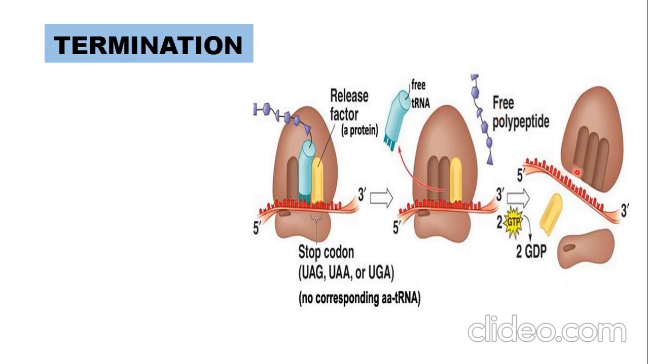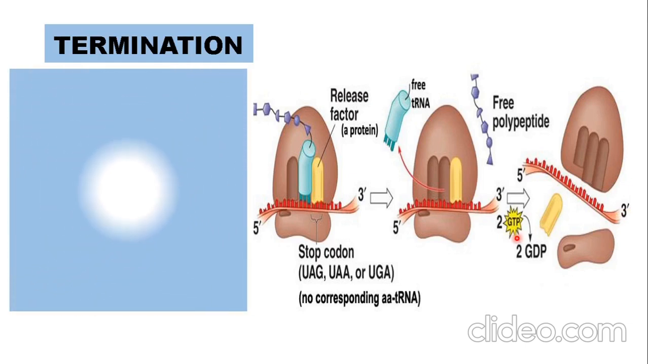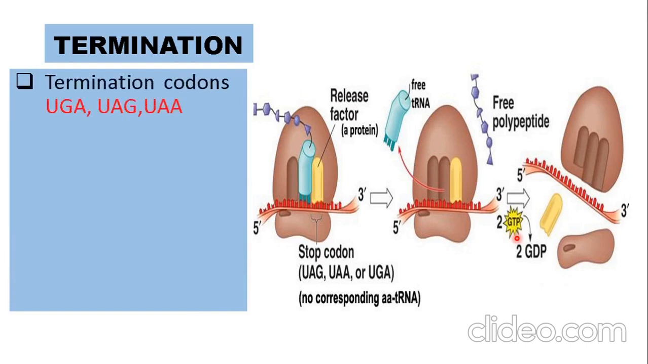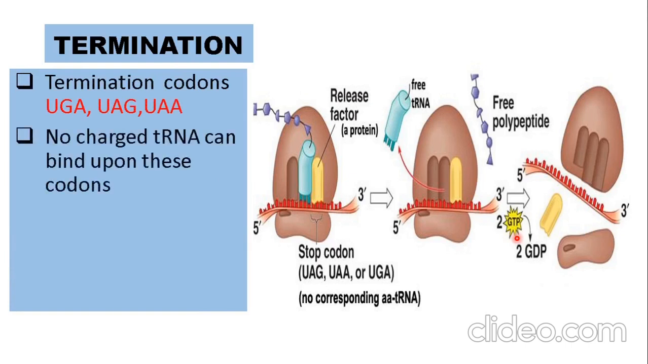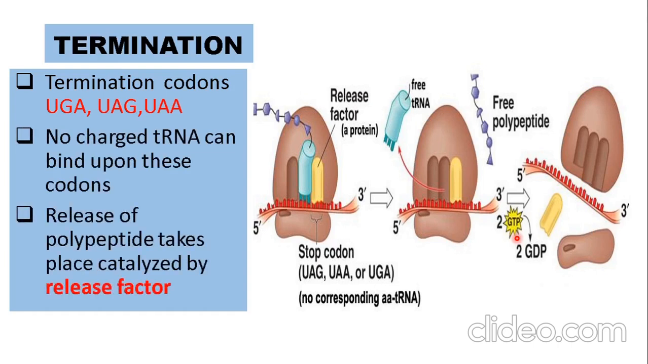Following which, even the ribosome will dissociate into its smaller and larger subunit. The mRNA, release factor, everything gets separated out. With that, the process of translation terminates. So in termination, we have the terminator codons. When one of the terminator codons reaches the A site, termination will take place. No charged tRNA can bind upon these codons. The release of the polypeptide will be catalyzed by the release factor. So with that, the formation of the polypeptide terminates.